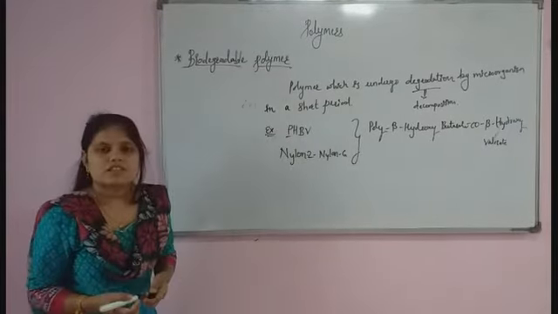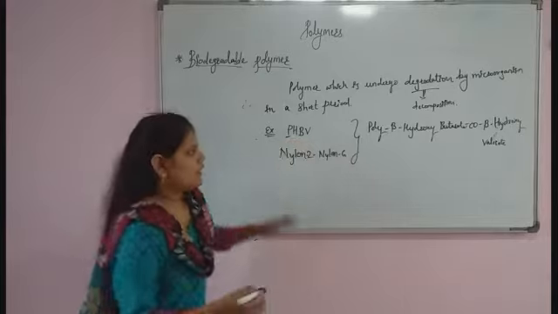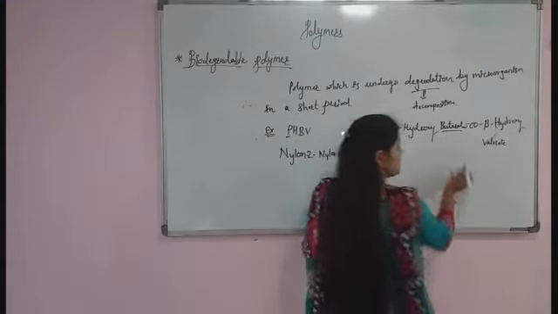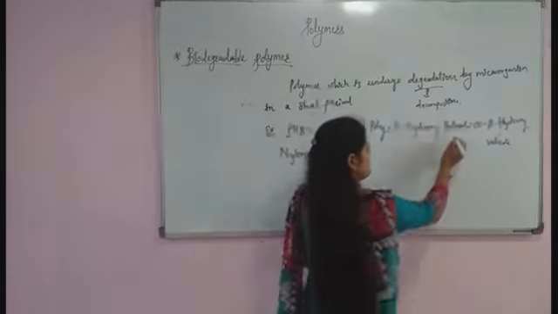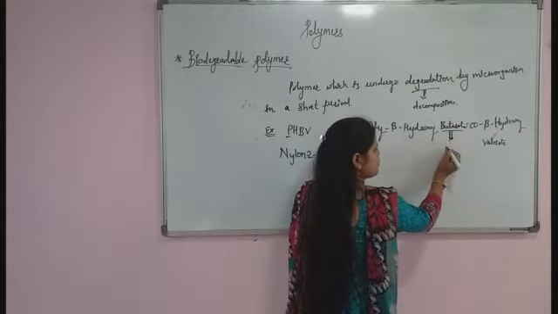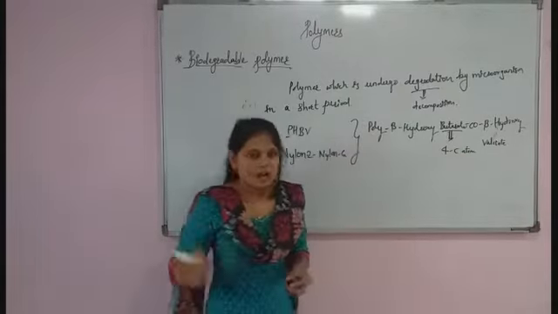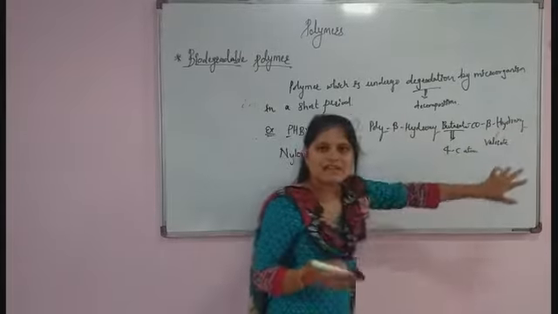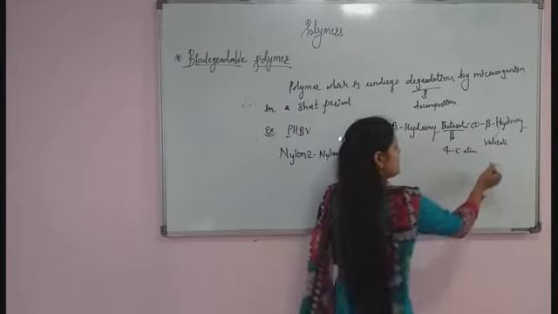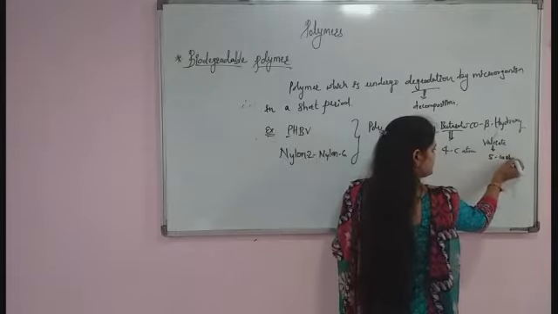Beta hydroxy valerate is PHBV. Here butyrate refers to the presence of 4 carbon atoms. And along with that there is beta hydroxy valerate. The valerate is represented by the presence of 5 carbon atoms.